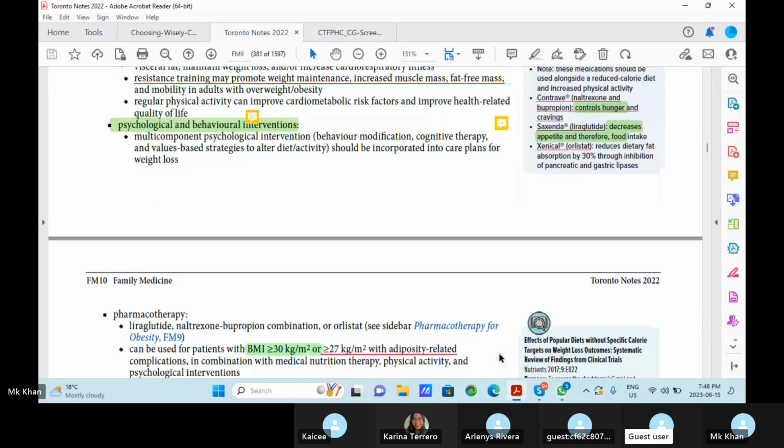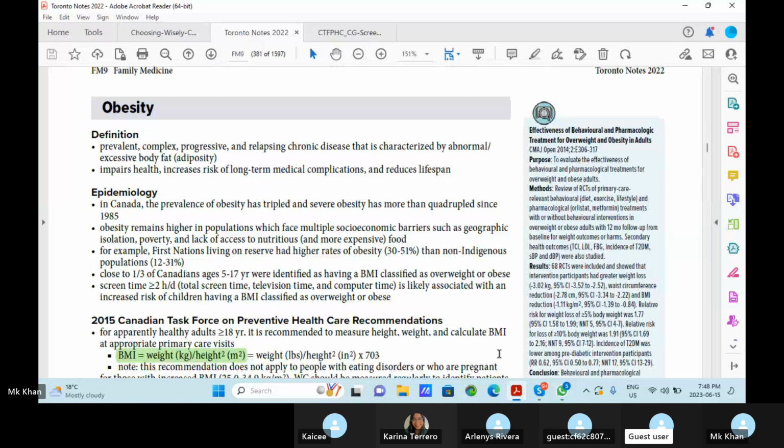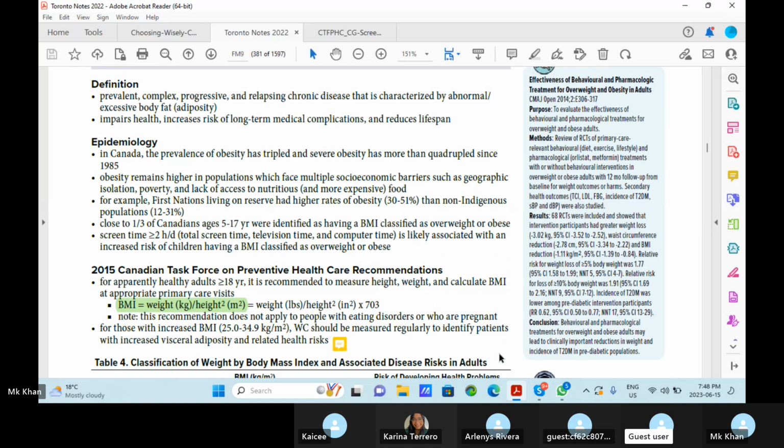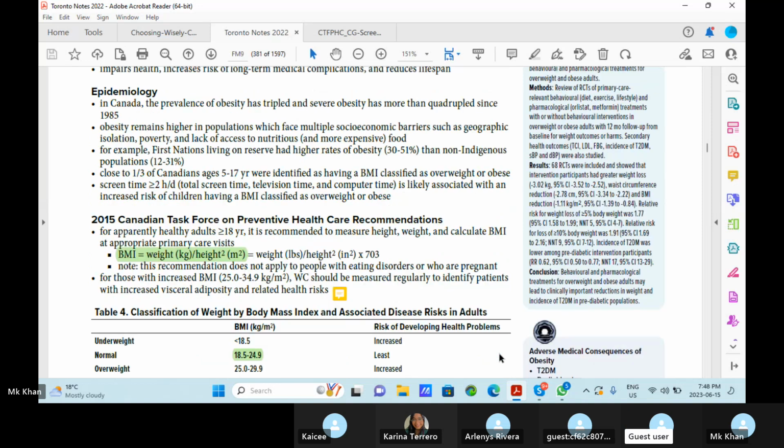Okay. Obesity definition: a prevalent, complex, progressive, and relapsing chronic disease that is characterized by abnormal or excessive body fat, adiposity, that impairs health and increases risk. I have to make it bigger.